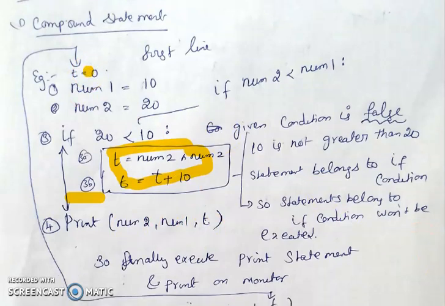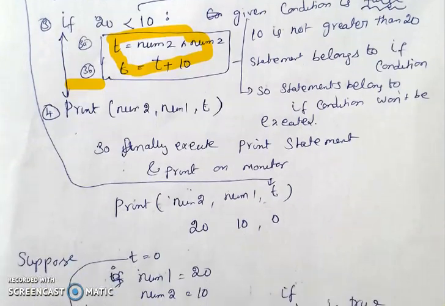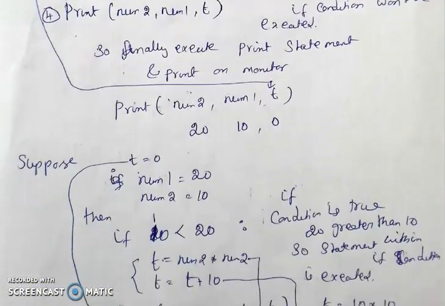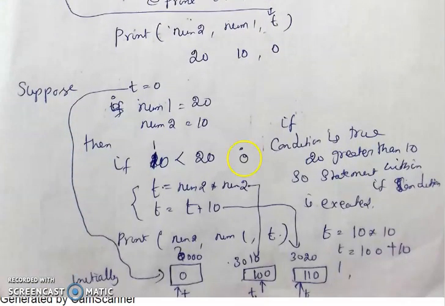Okay, suppose I am changing the values: num1 equal to 20, num2 equal to 10. So what is the num1 value? 20. So 20 is greater than 10. Yes, it is true. So it will execute the statements which are available in the indentation. That is t equal to num2 into num2. What is the num2 value? The num2 value is 10. 10 into 10, what is that? 100. So t initially points to an integer.